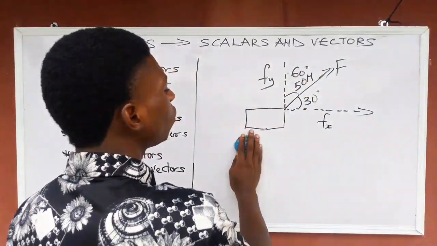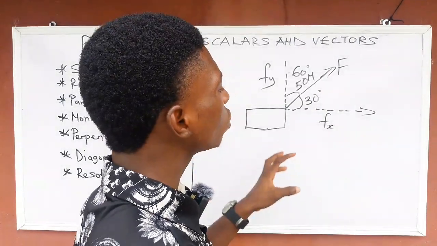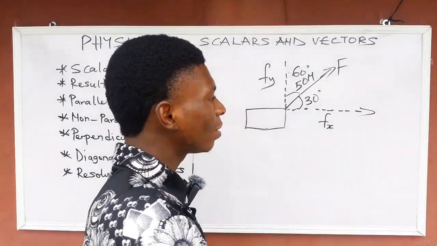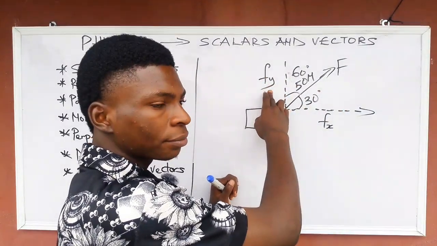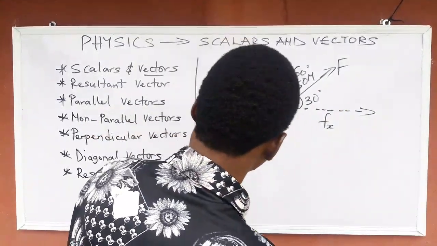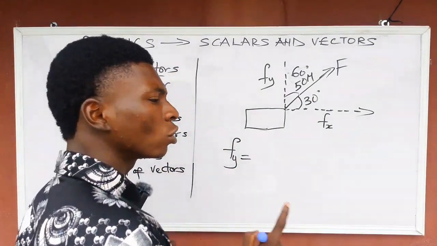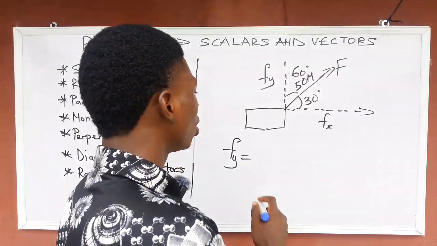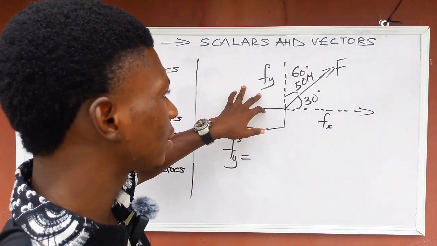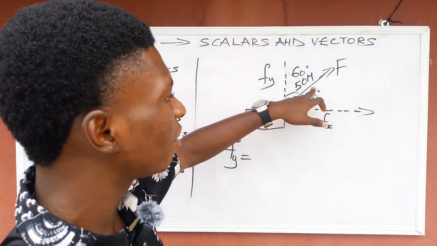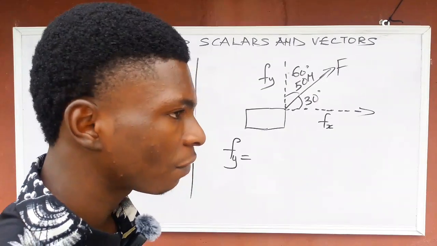So if you want to calculate a particular component for this angle, always use cos theta of the angle of that component. If I want to calculate the vertical component, I hope, please, I don't want you to miss this at all. I want you to understand this thing. If you're going to calculate the vertical component, you want to isolate this force. You want to calculate the effect trying to raise this bag upward, which is the vertical component.